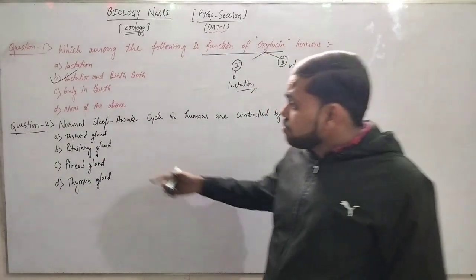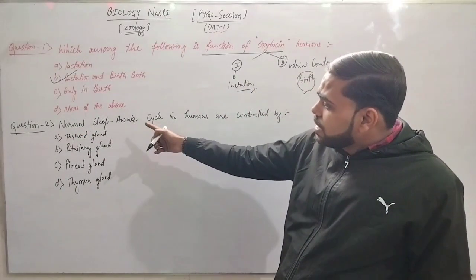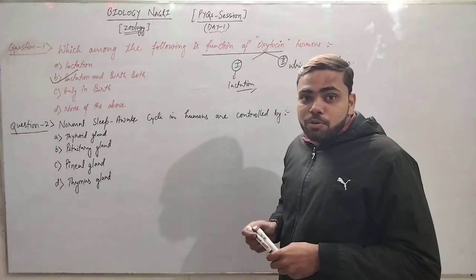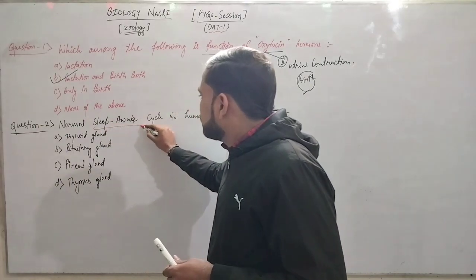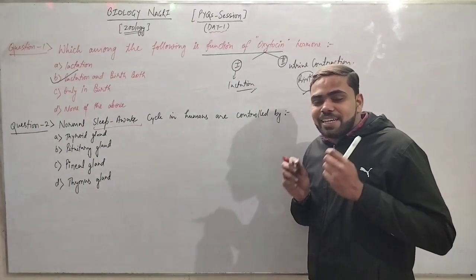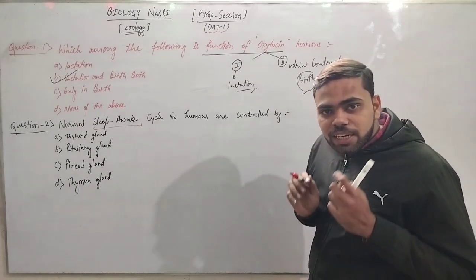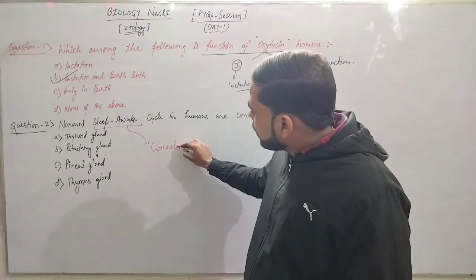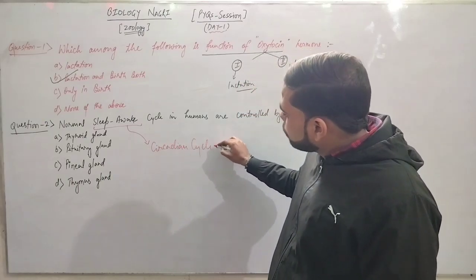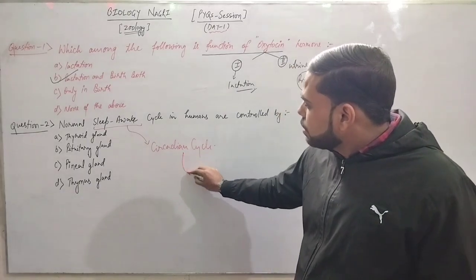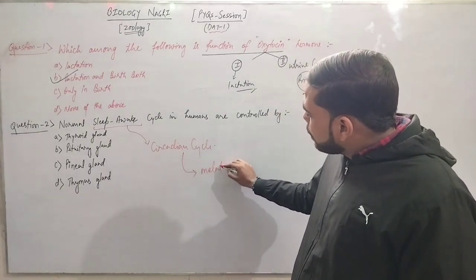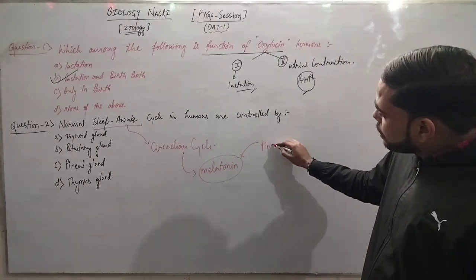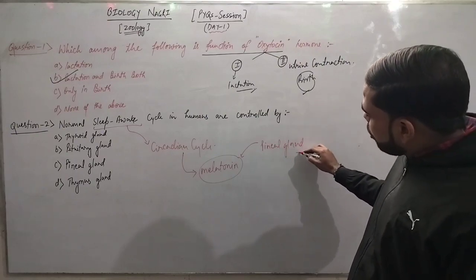Now the second question. The second question says that the normal sleep-awake cycle in humans is controlled by it. It means the question is focusing on which hormone is exactly controlling the sleep-awake cycle in human beings. So we know that the sleep-awake cycle is also known as the circadian cycle or circadian rhythm. And this circadian rhythm is controlled by the melatonin hormone, and this melatonin hormone is secreted by the pineal gland. So now let's go to the options.